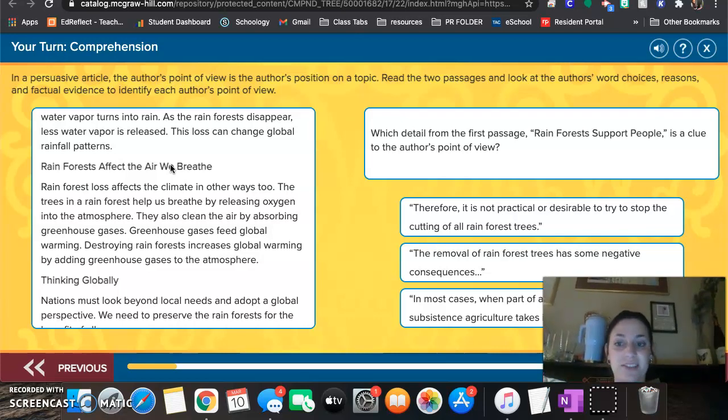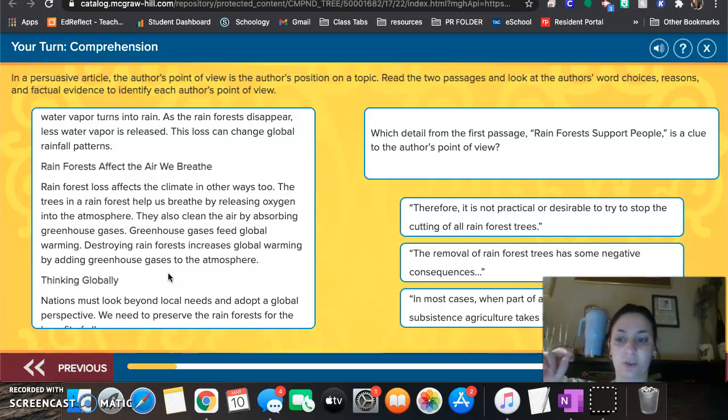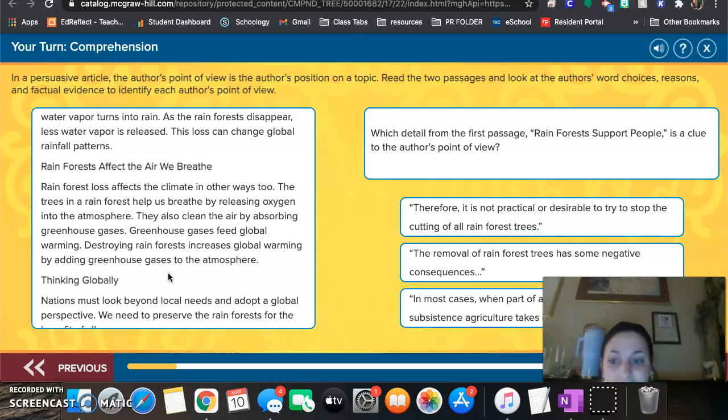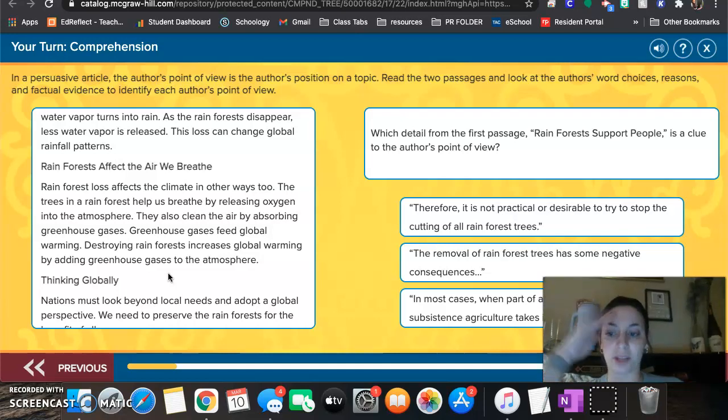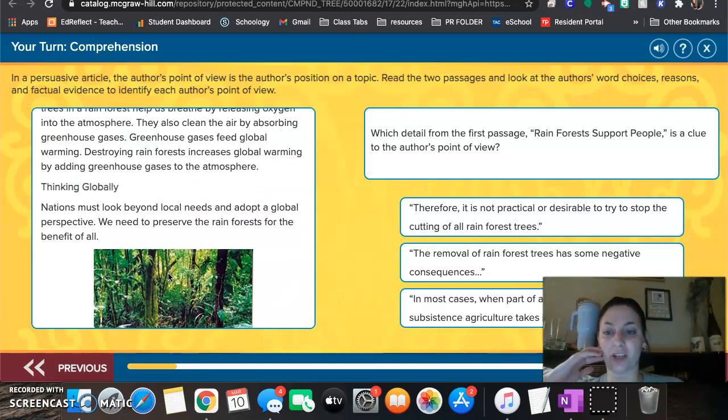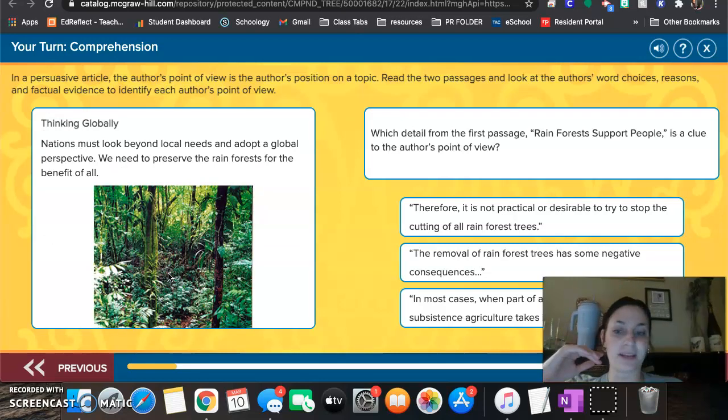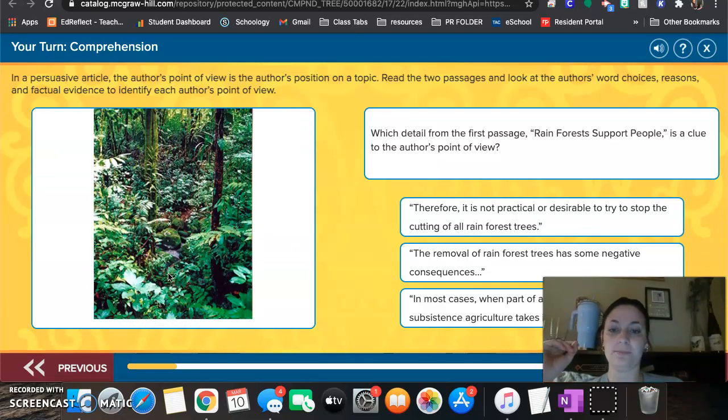Rainforest loss affects the climate in other ways too. The trees in a rainforest help us breathe by releasing oxygen into the atmosphere. They also clean the air by absorbing greenhouse gases. Greenhouse gases feed global warming. Destroying rainforest increases global warming by adding greenhouse gases to the atmosphere. Thinking globally. Nations must look beyond local needs and adopt a global perspective. We need to preserve the rainforest for the benefit of all.